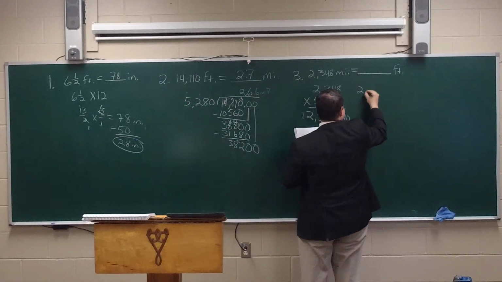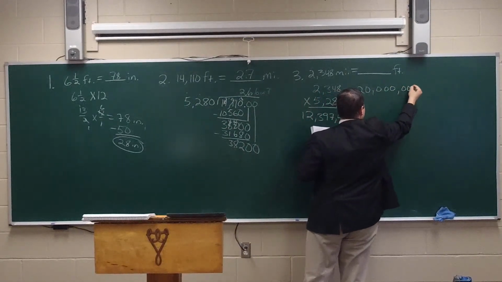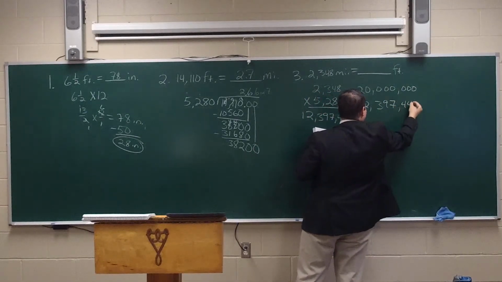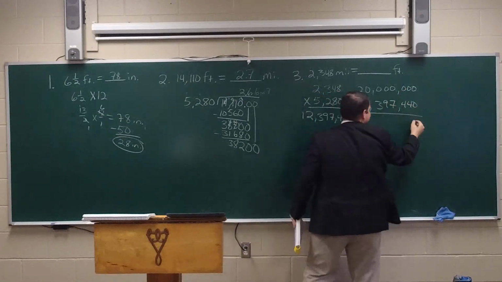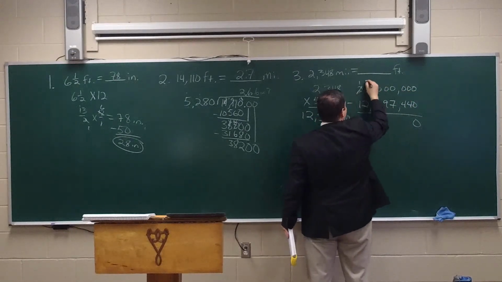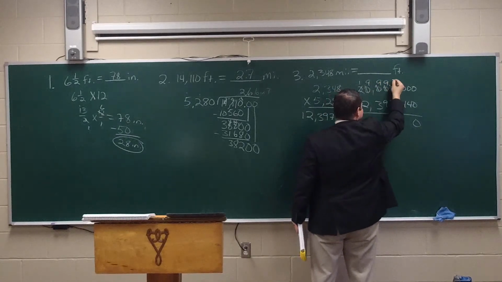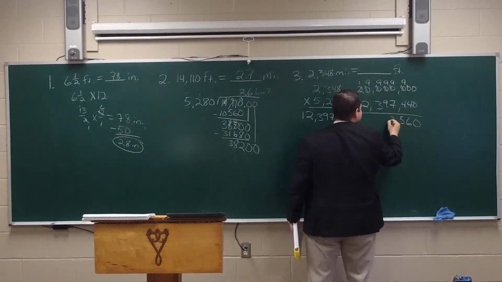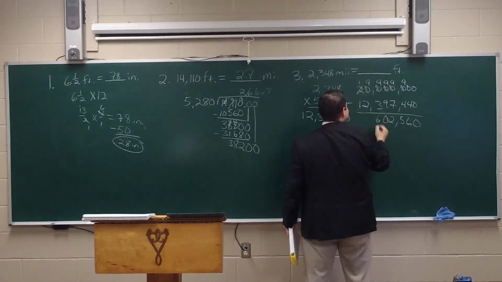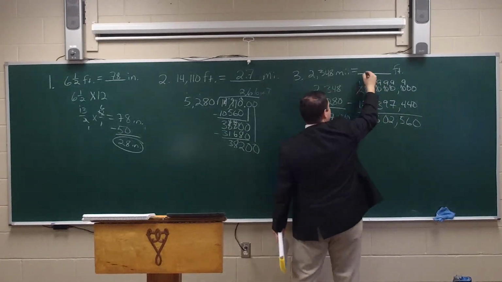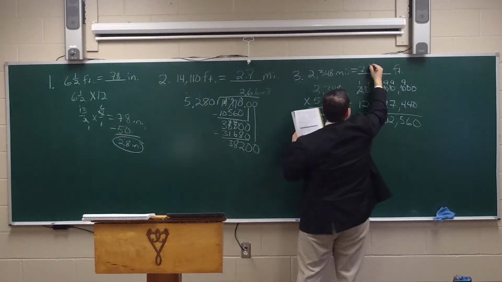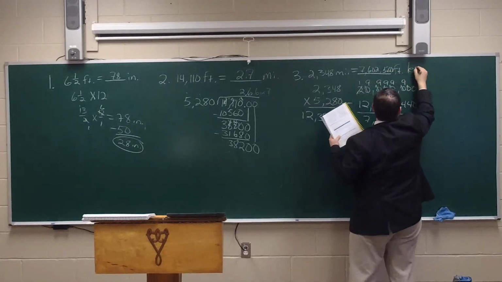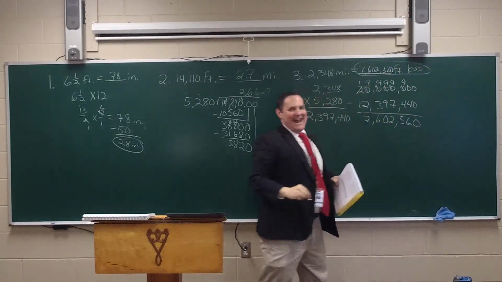So we actually now need to take 20 million and we need to subtract 12,397,440,000. 0 minus 0 is 0. We got to go all the way over here and borrow 9, 9, 9, 9, 10. 10 minus 4 is 6. 9 minus 4 is 5. 9 minus 7 is 2. 9 minus 9 is 0. 9 minus 3 is 6. 9 minus 2 is 7. Your answer is 7 million, I want to double check, 602,560 feet less.